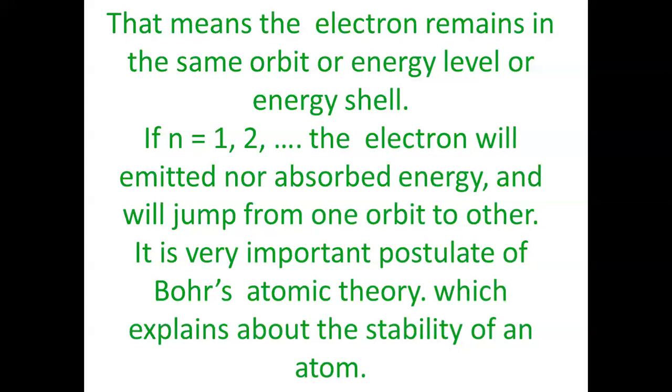So the angular momentum of electron is given by mvr, and according to Bohr, it will be equal to nh by 2 pi.